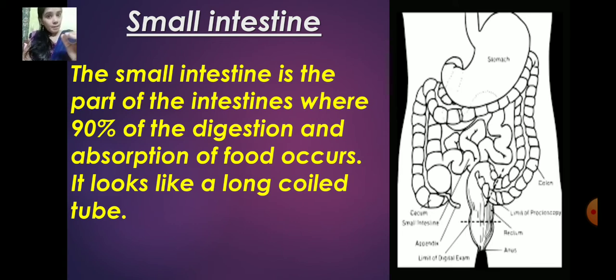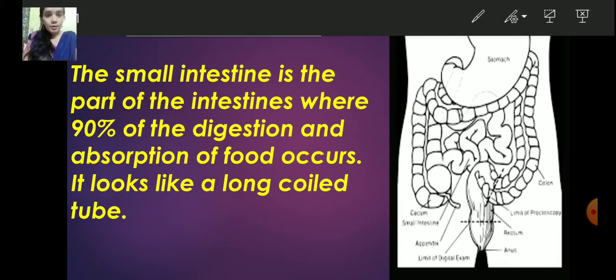So from the stomach, yes, here is the stomach. From the stomach, the food passes into the small intestine. Small intestine looks like a long coiled tube. So the long coiled tube is called small intestine. What is the function of the small intestine? So what does the small intestine do? It looks like a long coiled tube, right?